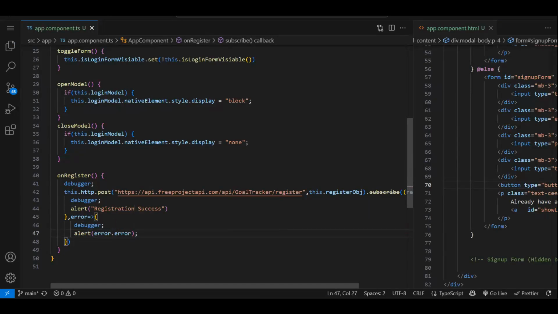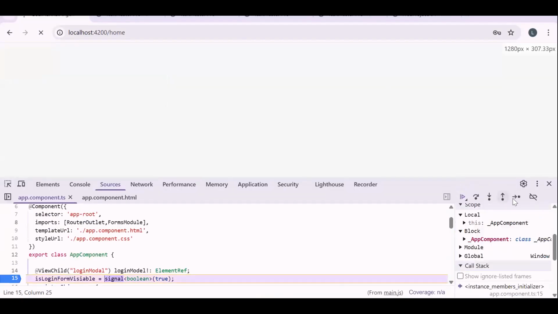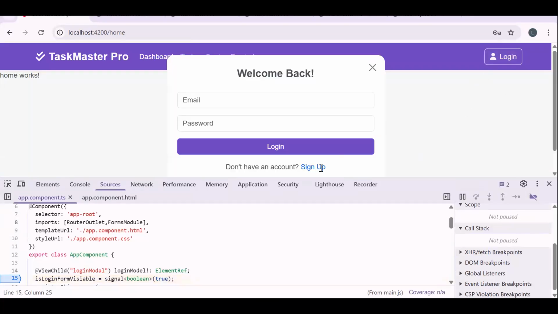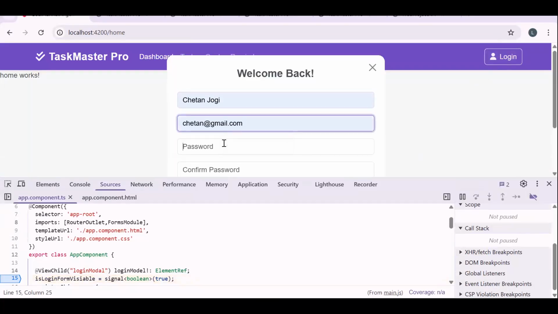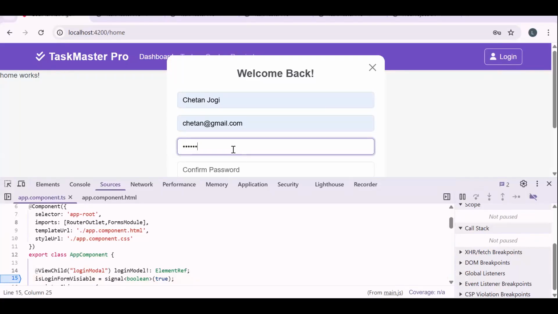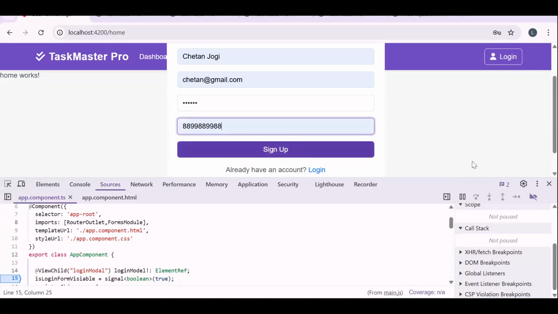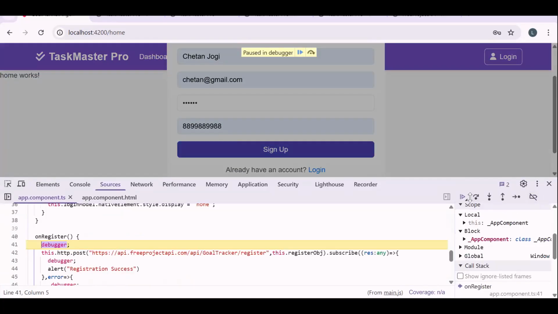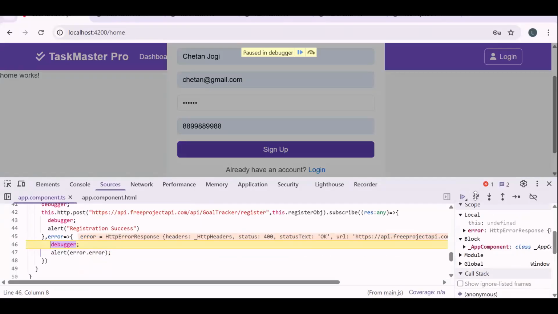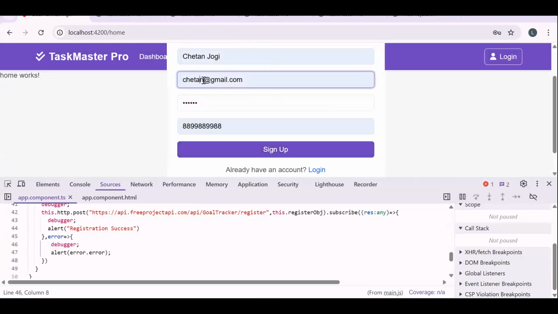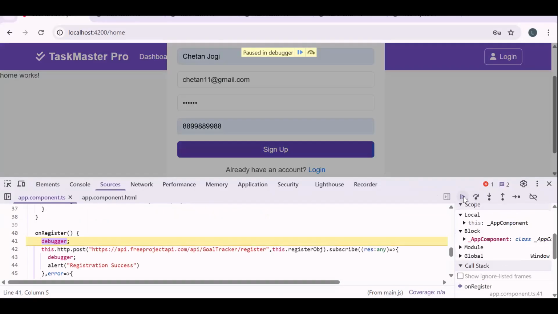So alert, whatever the message you get from API side, that we are going to showcase. Let's save it and test it one more time. That's what I'm saying. This is how you should debug your application. Let's try one more time. 112233. I'm passing the password and the mobile number. On click of sign up, it will go to the error block, and whatever the error message we are getting from API that we are displaying. Fine. Now let's try to change it. Chetan11.